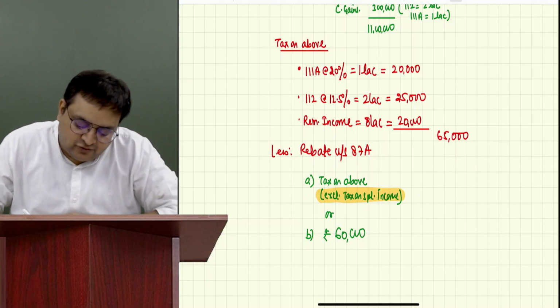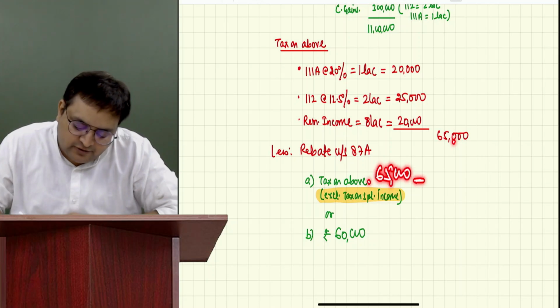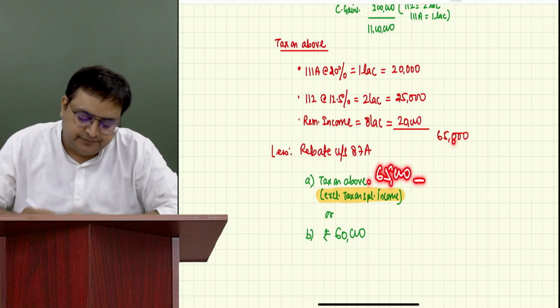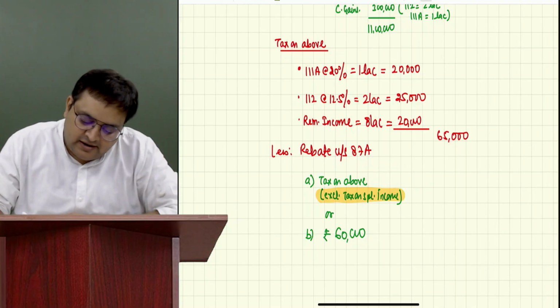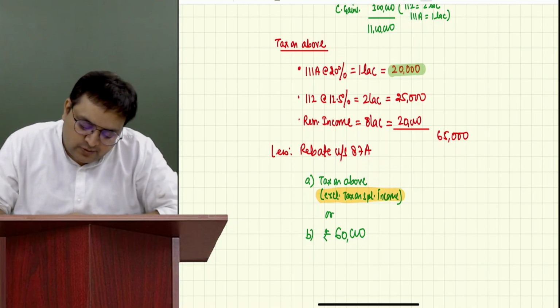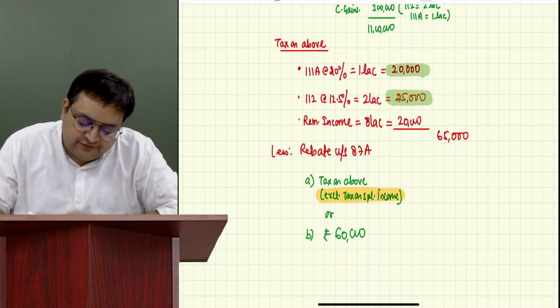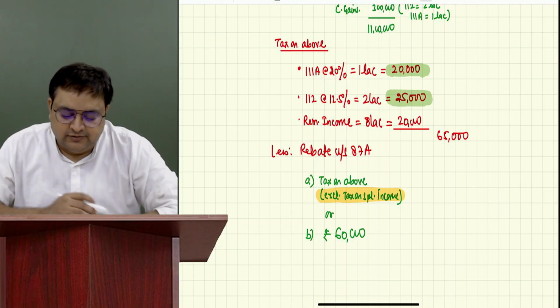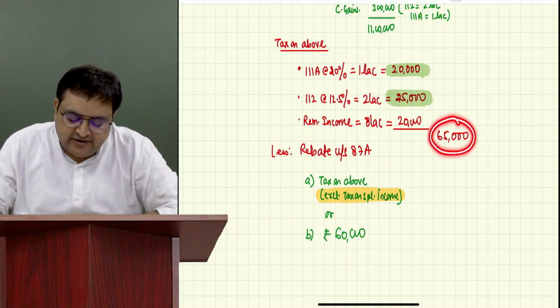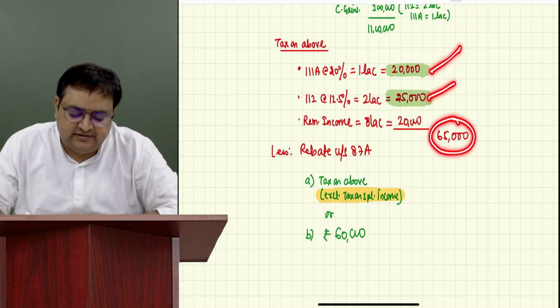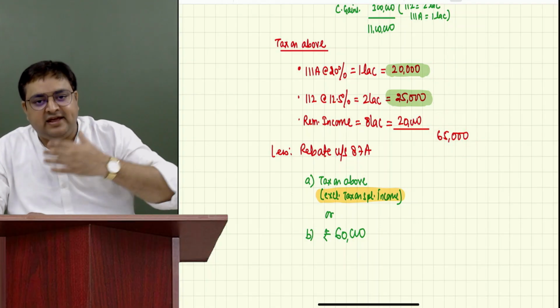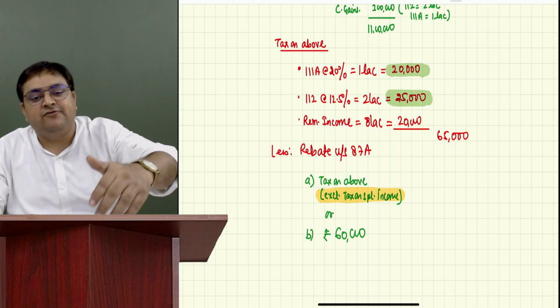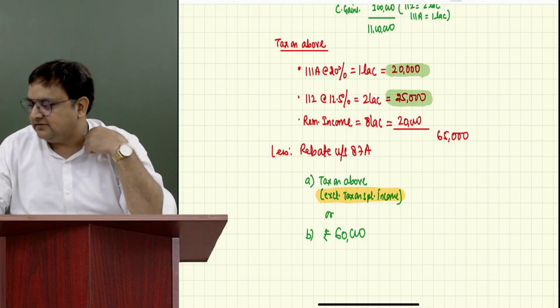Please tell me, tax on above is 65. Should I write 65 or should I exclude taxes on special income? Exclude taxes on special income. And what are those taxes? 20 and 25. For 20,000. So what I will do, 65 minus this, because on this, can I say that we will not get the rebate from special income?